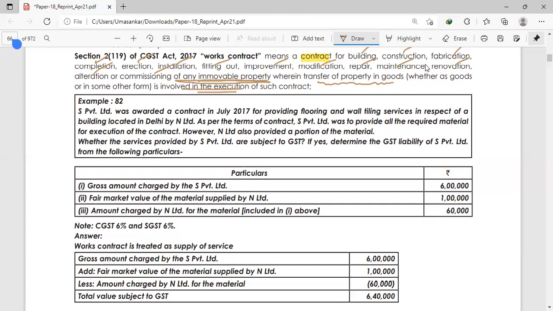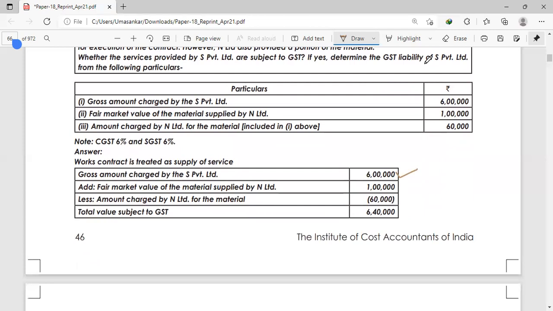So here under works contract, let's start from this 6 lakhs. Then we'll add the fair market value because the material has also been given, so 1 lakh, and this 60,000 is already included, so we'll subtract this. Then we get 6 lakh 40,000 as our taxable value that is liable to GST.